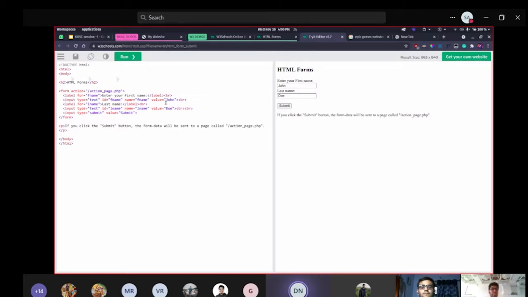Now, by default, in some cases you can also put a default value. Here the default value is John. Let me just make it like this. Oh my God, why do I keep saving it? My bad. Okay, let's see. This is the default value. You just keep it empty. Actually, normally people keep it empty. So see, now it's empty. So now you can just simply start typing your own name.